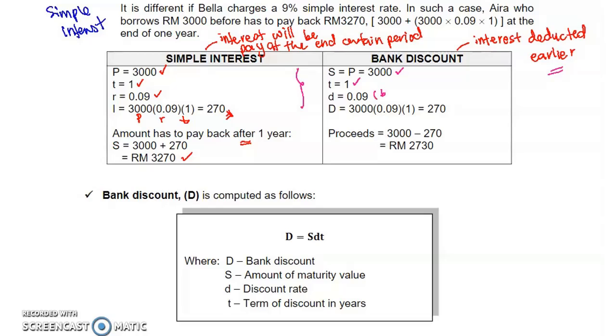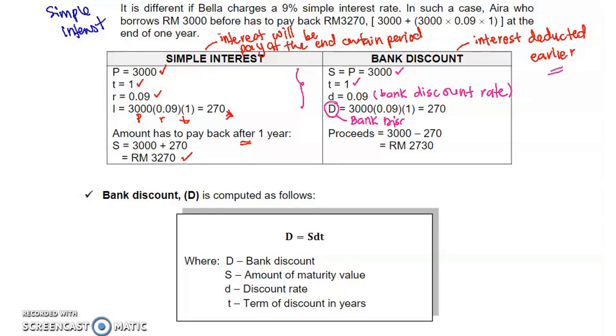Under bank discount we also have a rate, but we call it the bank discount rate. The concept is still the same as the simple interest rate. We use the letter D here. Now what is capital D here?